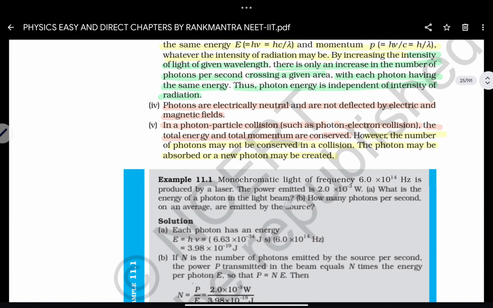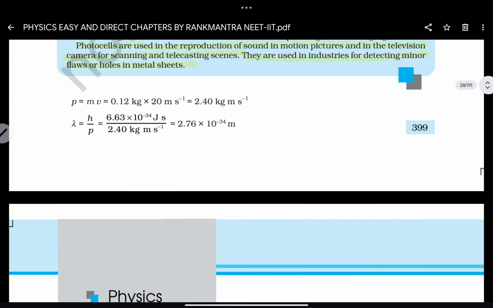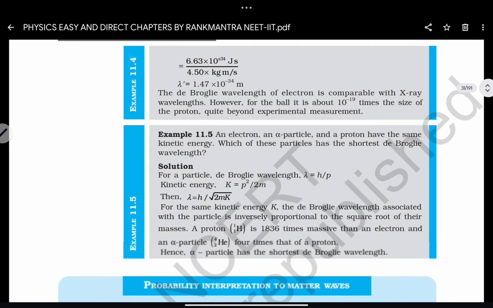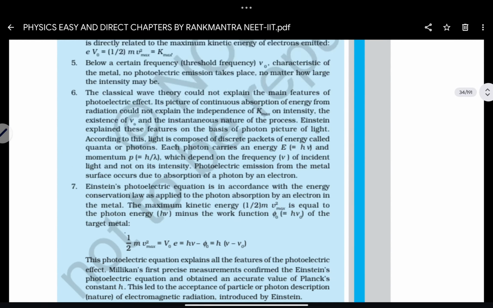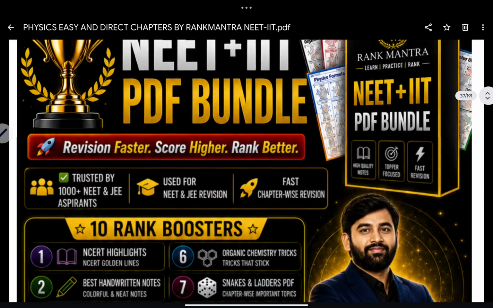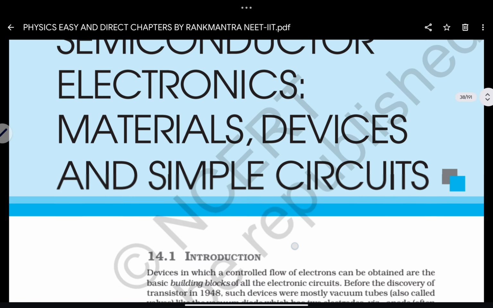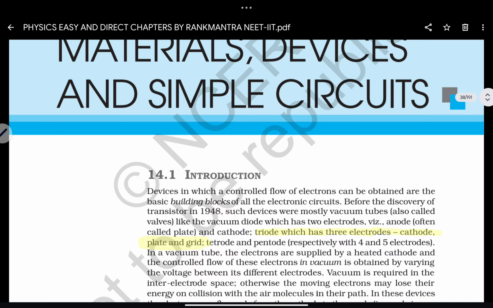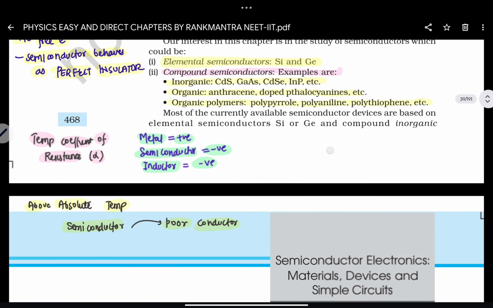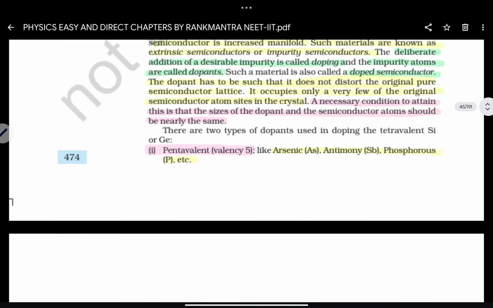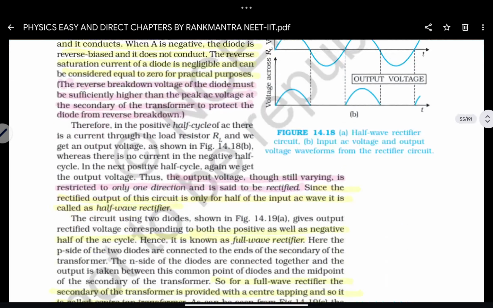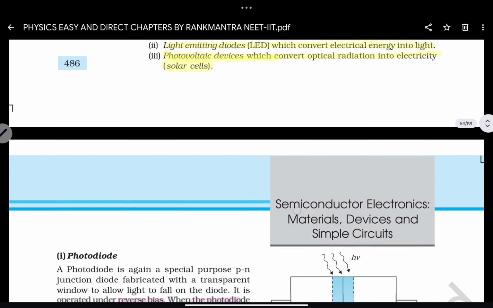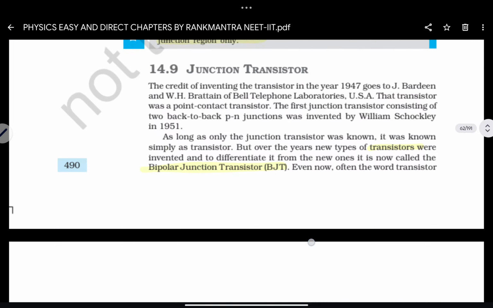So let's look into the next chapter, the third chapter, from which the direct NCERT lines have been taken in the NEET and JEE papers. So let's go into the third chapter here. We can see here the third chapter, that is semiconductors, electronics, that is materials, devices and simple circuits. From this, almost the majority of the questions are directly from the NCERT. You can see the NCERT of this chapter directly, from which the majority of the questions are given. So this is the third chapter from which you can expect a direct theory question from the same lines of NCERT in the final NEET and JEE papers, right?